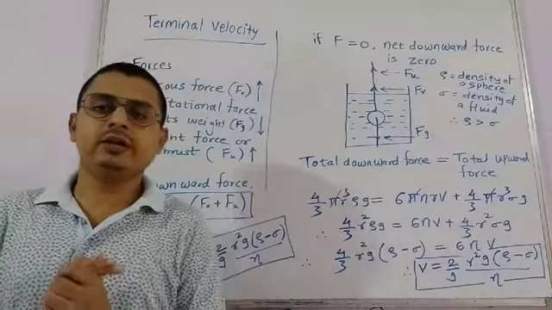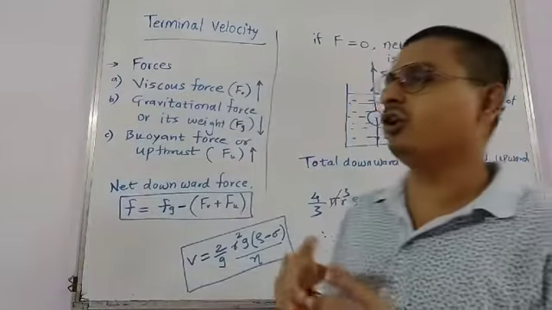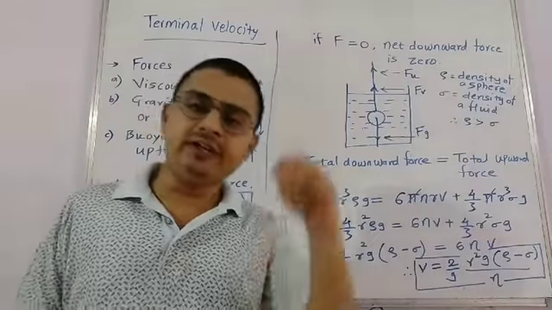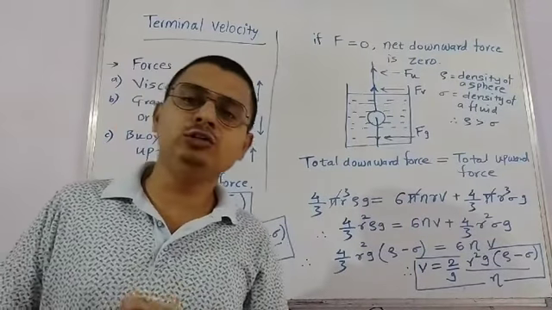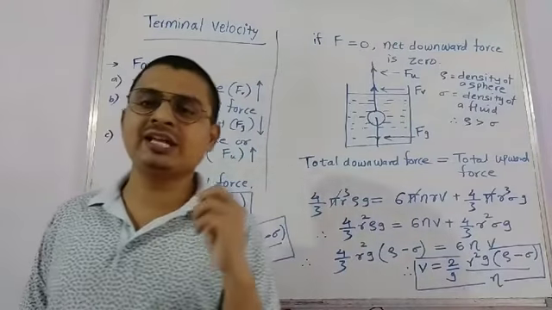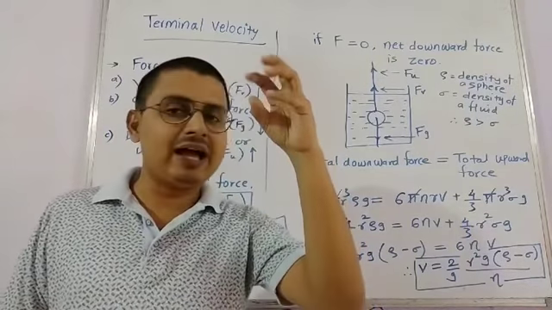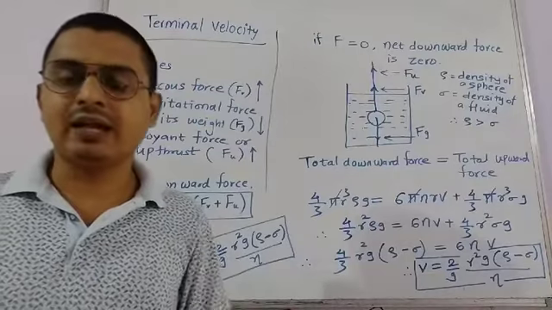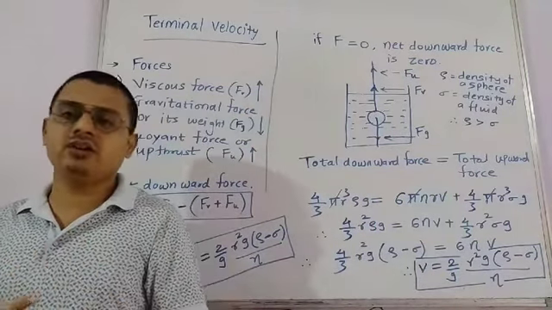That's it. Okay. Now we are going to derive the expression for the terminal velocity of a sphere when it is dropped into a specific fluid. As we all know, when we drop a sphere in a fluid such as oil or water, the sphere will have a higher velocity initially, and as it moves down it achieves a constant velocity.